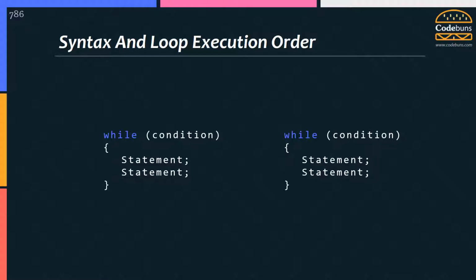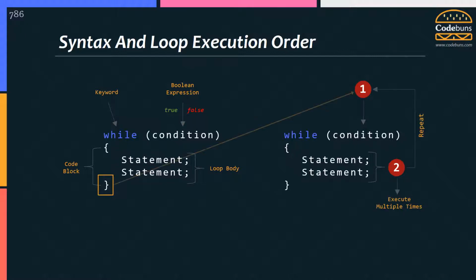Please pay attention here. While loop starts with the while keyword, followed by a single expression within parentheses. When the while loop begins, this bool expression is evaluated. If the expression is true, the code within the block executes. When the block of code reaches the closed brace, control returns to the top, and the whole process starts over again.